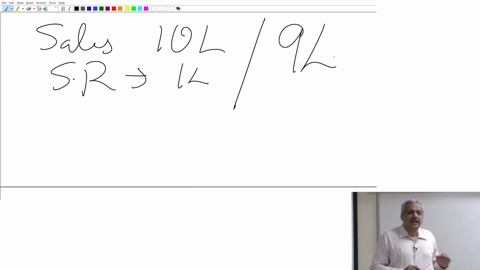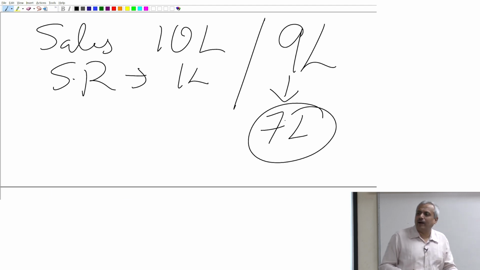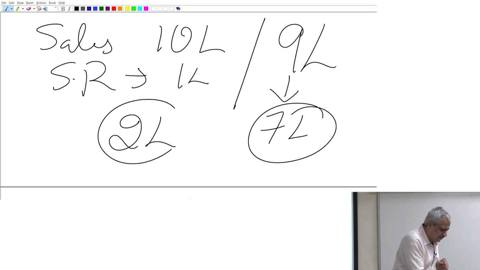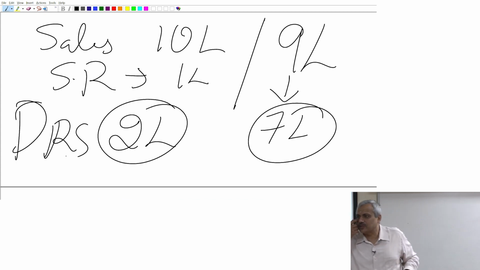Out of 9 lakhs, let me say that I am yet to receive money on sales worth 2 lakhs. That means what is the money that I have received? 7 lakhs is what I have received. So out of this, 7 lakhs will get added to my bank account. The other 2 lakhs which I am yet to receive will basically become my debtors. DRS is basically debtors. That is what we are adding.